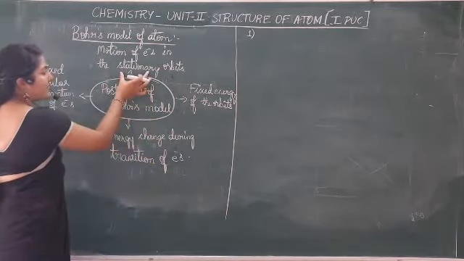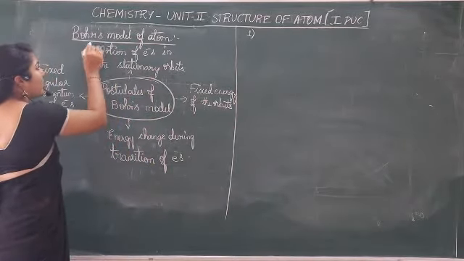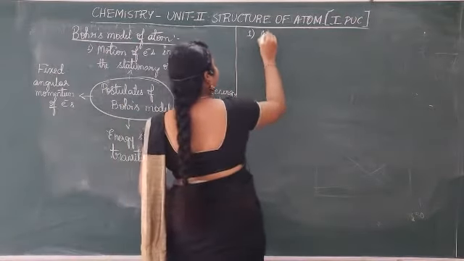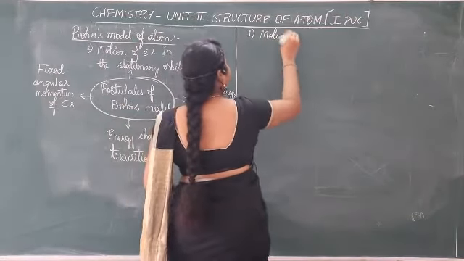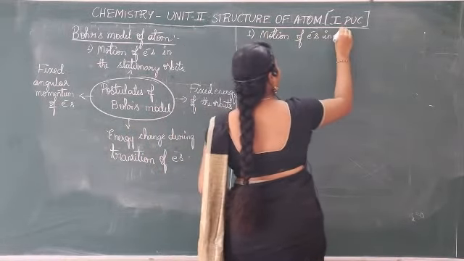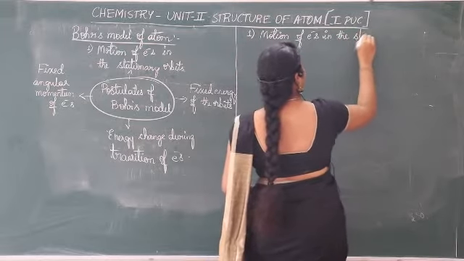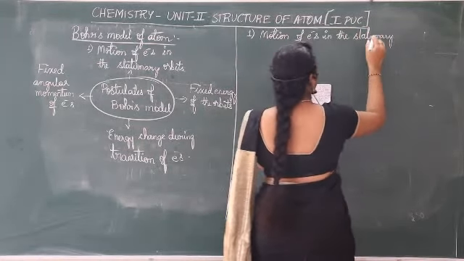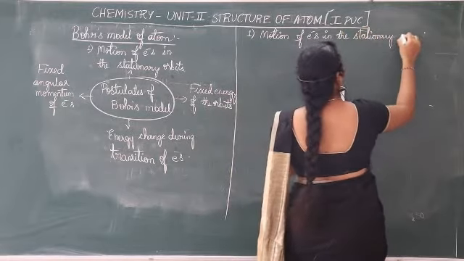Now we shall discuss the first point, that is motion of electrons in the stationary orbits.